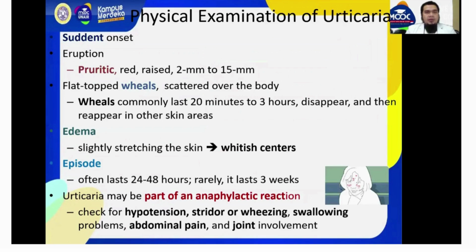Physical examination of urticaria usually shows sudden onset of an eruption of pruritic, red, raised, flat-topped wheals, 2 mm to 15 mm, scattered over the body. Wheals commonly last 20 minutes or maybe as long as 3 hours, disappear, and then reappear in other skin areas. Edema slightly stretches the skin. An episode lasts 24 to 48 hours, rarely 3 weeks. Urticaria may be part of an anaphylactic reaction. Check for hypotension, stridor or wheezing, swallowing problems, abdominal pain, and joint involvement.